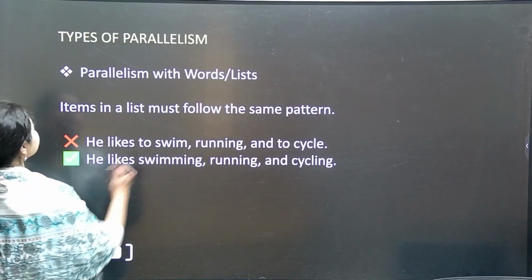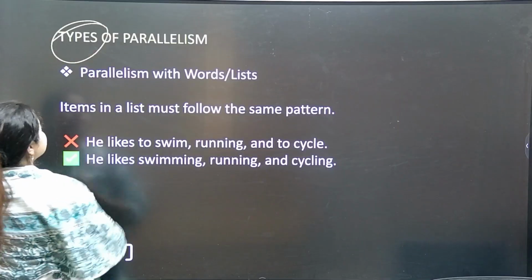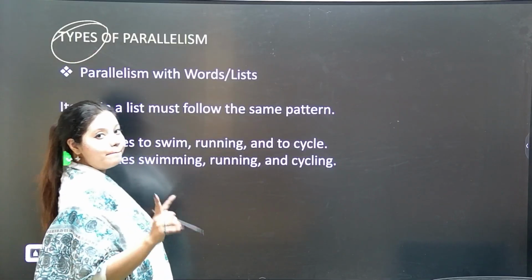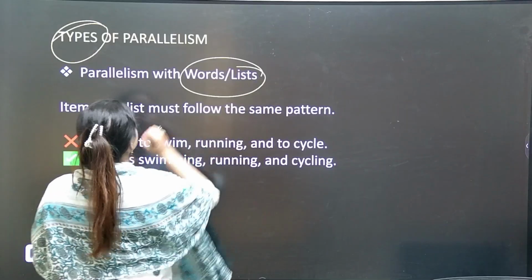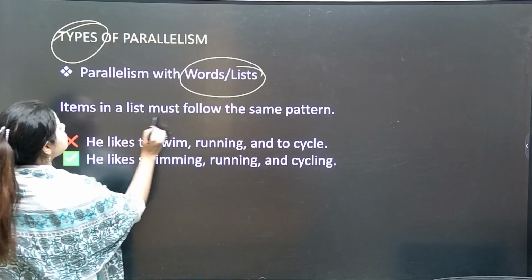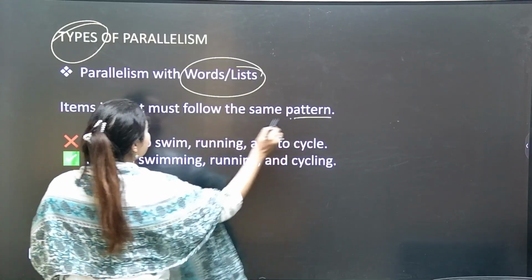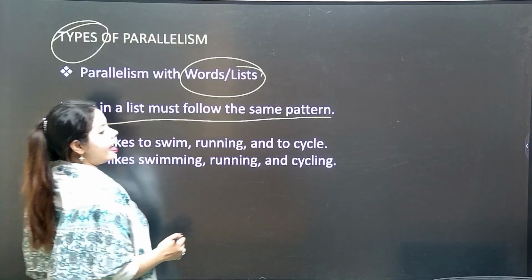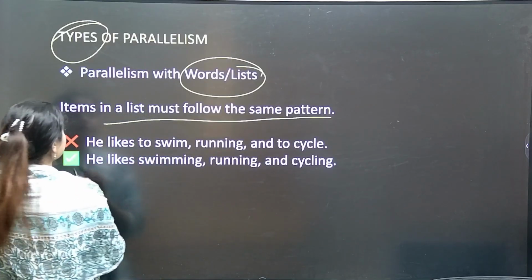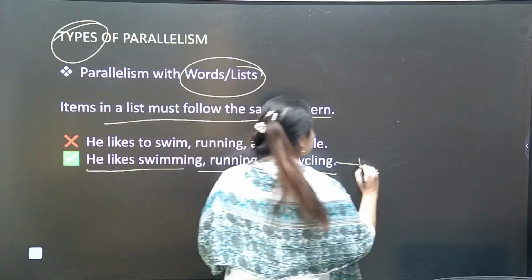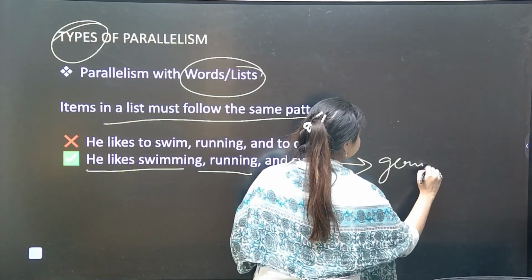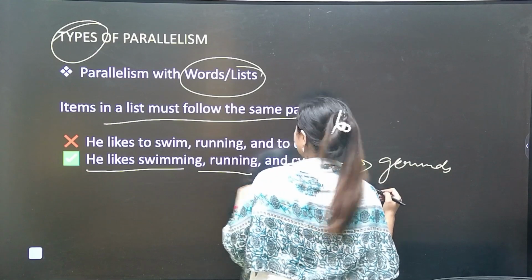Okay, now see types of parallelism. Let's understand the various types of parallelism. Okay, parallelism with words or lists. Okay, items in a list must follow the same pattern. Okay, in a list all the items must have the same pattern. Now see, he likes swimming, running, and cycling. Okay, contains gerunds that we have seen earlier in the last slide.